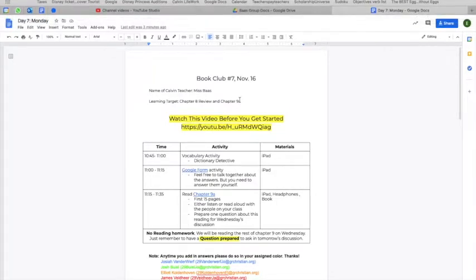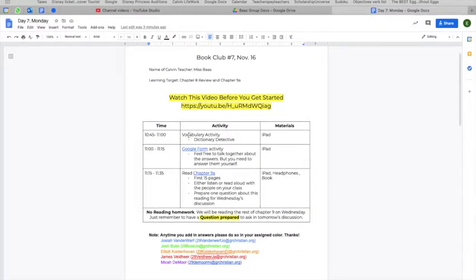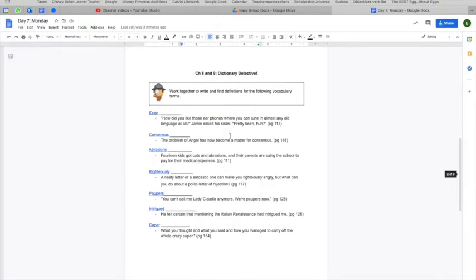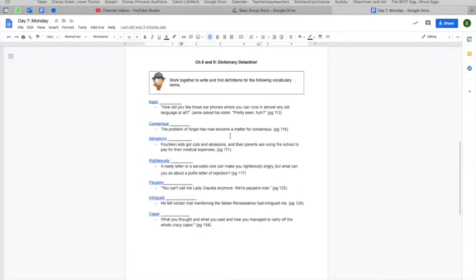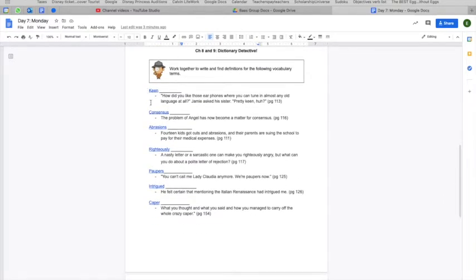So, today what you're going to be doing is opening up this Google Doc, and once you get the Google Doc opened, you're going to start with, as normal, the vocabulary activity, which is a dictionary detective. Now, this dictionary detective is a little bit longer than normal, just because I know you guys will have a little bit more time, and so some of these words are words that you have already read in Chapter 8, so you get a little bit more of a glance in, and some of these are words you are going to hear in Chapter 9.